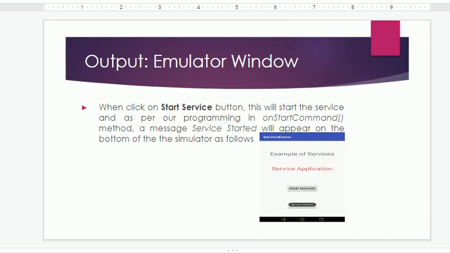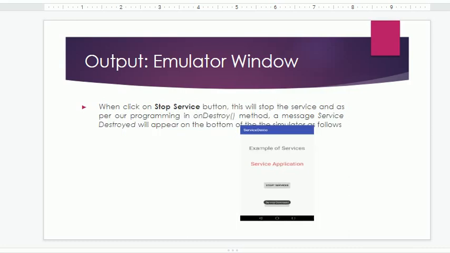And when we click on the start service button, this will start the service, and as per our programming in the onStartCommand method, a message "Service started" will appear at the bottom of the simulator as follows. And when we click on the stop service button, this will stop the service, and as per our programming in the onDestroy method, a message "Service destroyed" will appear at the bottom of the simulator as follows.